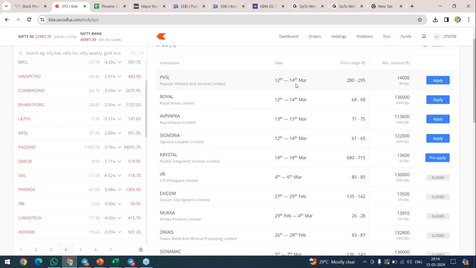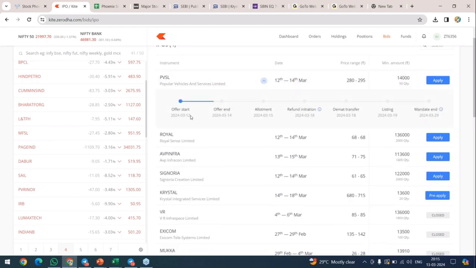And one more thing, as I told you, IPO is not for everyone. Allotment is only given for few, but you have to pay the capital. 14,000 is the capital for 50 quantity. 14,000 you have to give for 50 quantity, and then only you can apply. And see, offer start date, offer end date, 14th. Allotment will be done on 15th.